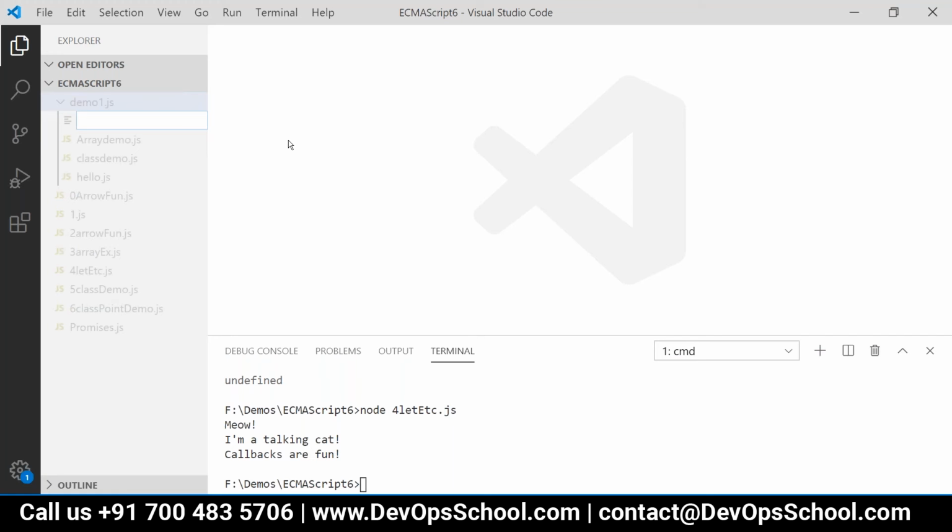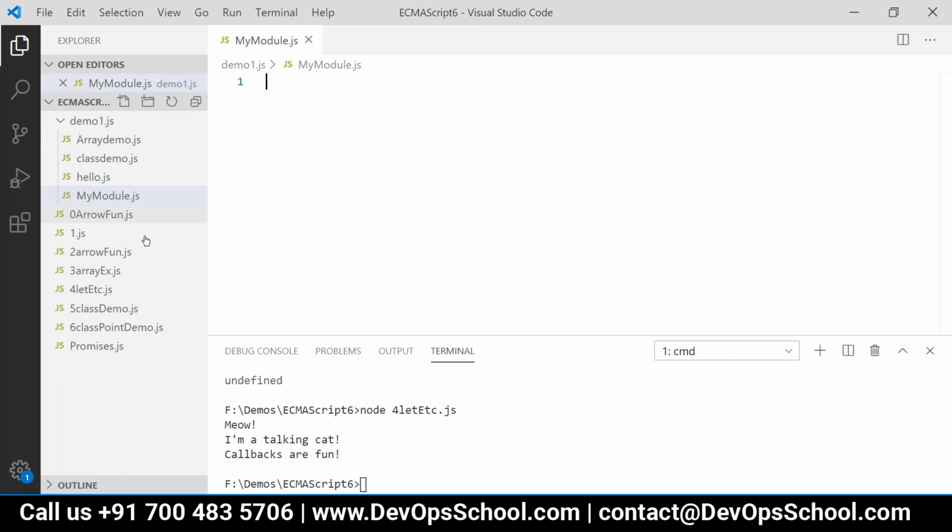So let us create it as my module.js, suppose. Now this module, suppose it gives us the square or cube of some number.